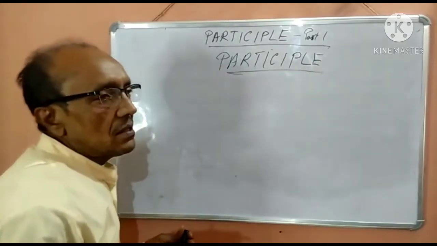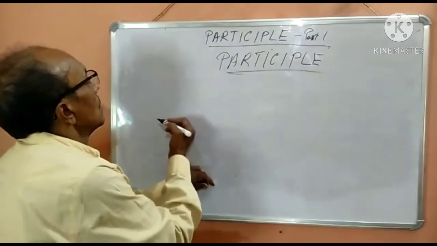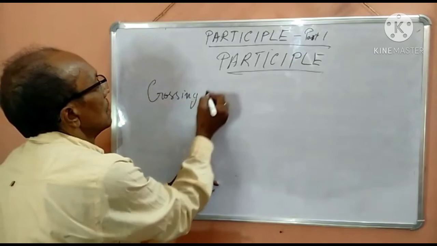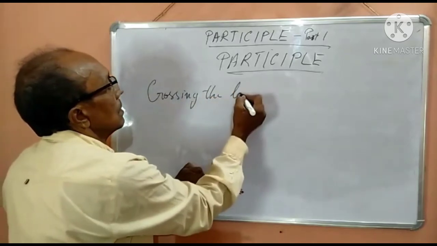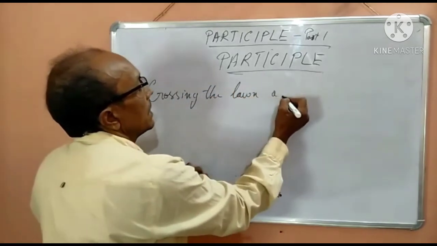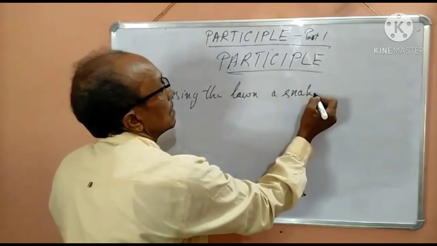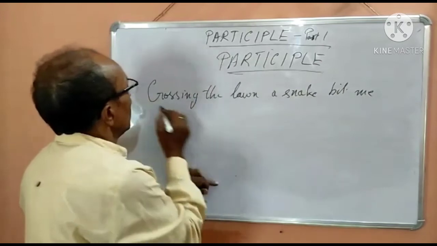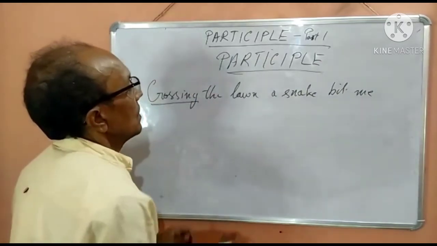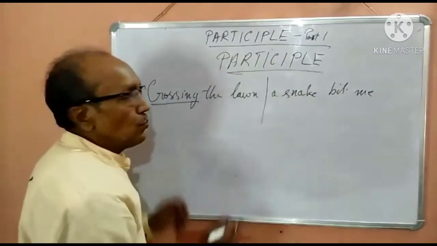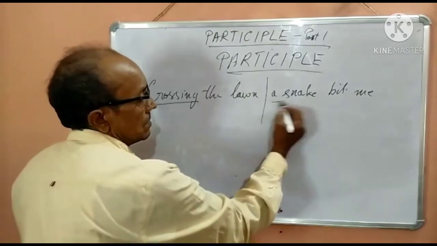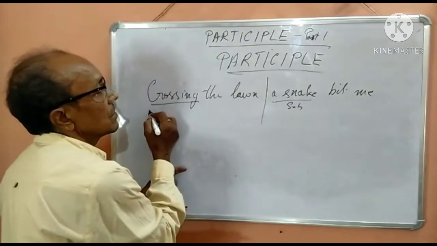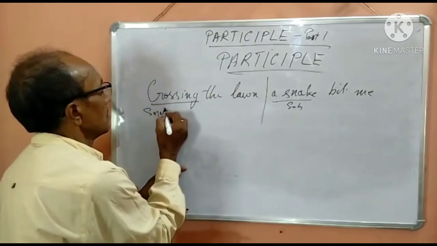For instance, if I say, crossing the lawn, a snake bit me. Now, you are crossing the lawn. If I break this sentence in two parts, because snake is the subject of this sentence, obviously the subject should be snake.